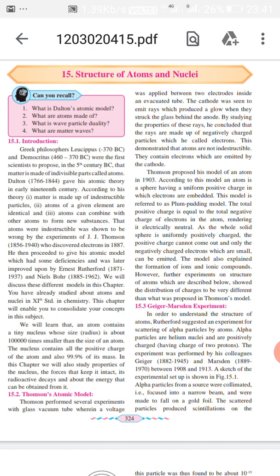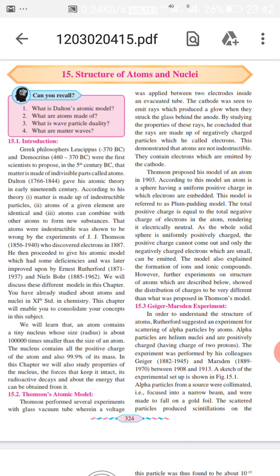The total positive charge is equal to the total negative charge of electrons in the atom, so rendering it electrically neutral. As the whole solid sphere is uniformly positive charge, the positive charge cannot come out, and only the negative charge electrons, which are small, can be emitted. The model also explains the formation of ions and ionic compounds.